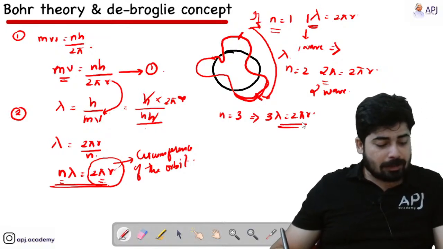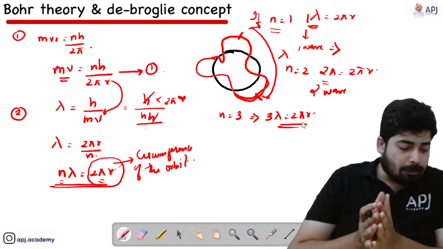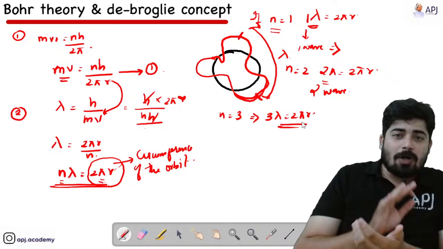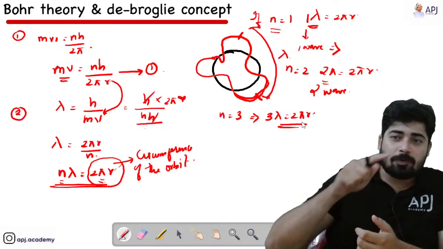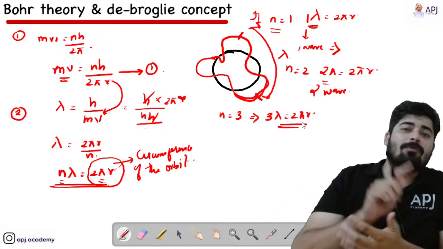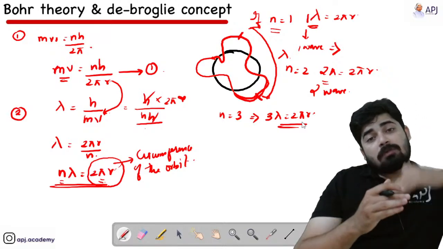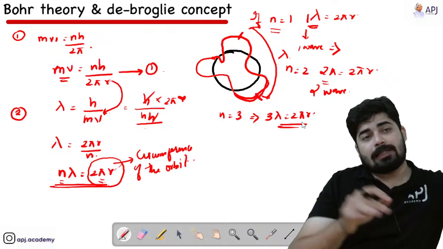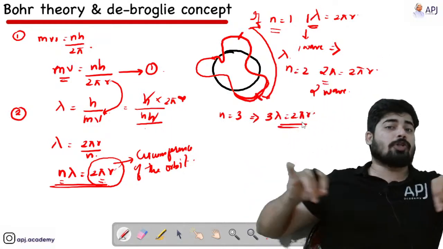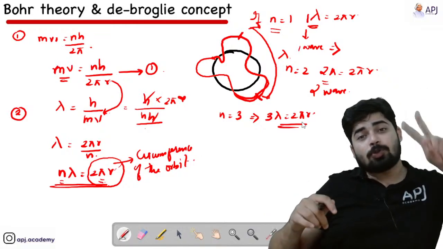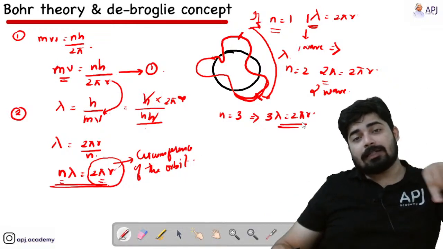If you connect both the concepts together, you can understand that in the first orbit the electron only has to undergo one wave to cover the whole circumference of that orbit. If you move to the second orbit, the radius is much larger, the circumference is much larger, so it requires 2 waves to complete its orbit.